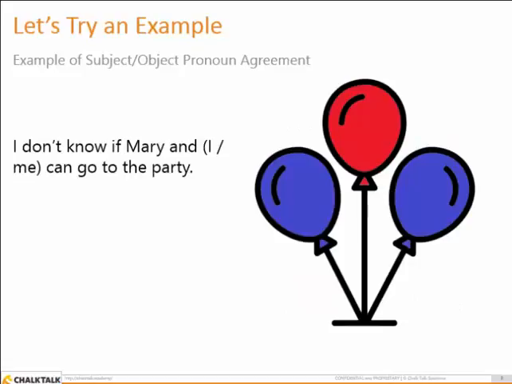In the sentence, I don't know if Mary and blank can go to the party. Is it I or me? In this case, use I, the subject pronoun, because it's Mary and I can go. Pronouns in front of verbs are usually subject pronouns. Here, the correct choice is the subject pronoun I.